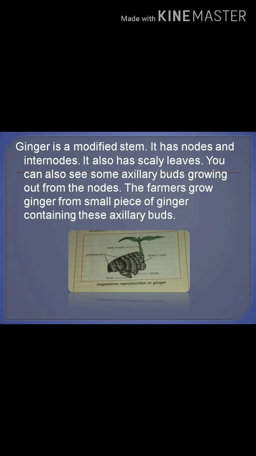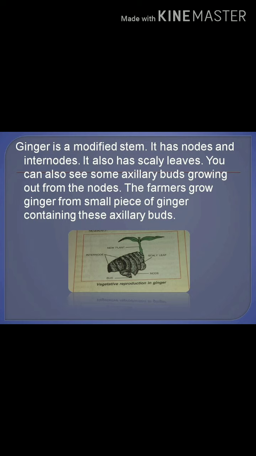Ginger is also a modified stem. It has nodes and internodes. It also has scaly leaves. You can also see some axillary buds growing out from the nodes. The farmers grow ginger from small pieces of ginger containing these axillary buds.